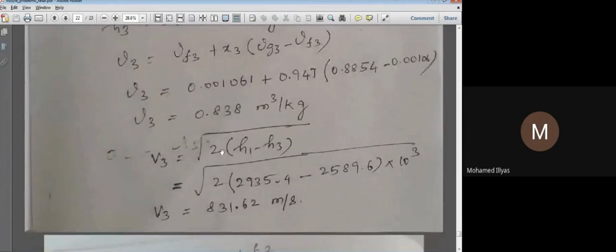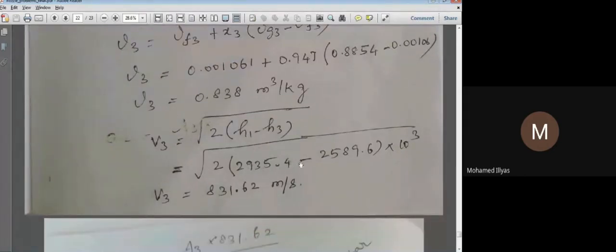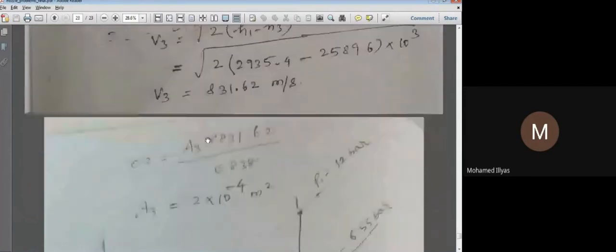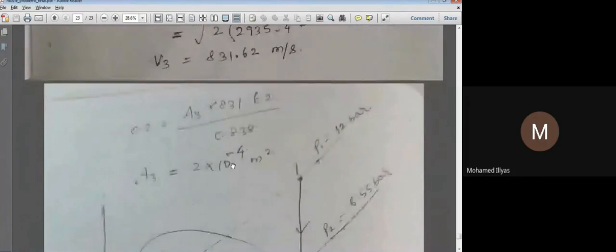Now, knowing our h1 and h3, we can easily get our velocity at exit. V3 equals root of 2 into (h1 minus h3). So h1 is 2935.4 minus 2589.6. We have to write it in joules per kg, so multiplying by 10 power 3, and V3 is 831.62. For the mass flow rate expression, m = A3 V3 by small v3. Mass flow rate is 0.2, V3 is 831.62 and small v3 is 0.838. So we get A3 as 2 into 10 power minus 4 meter square, the exit area. So we have calculated the velocity at the required place and also the throat area and exit area.